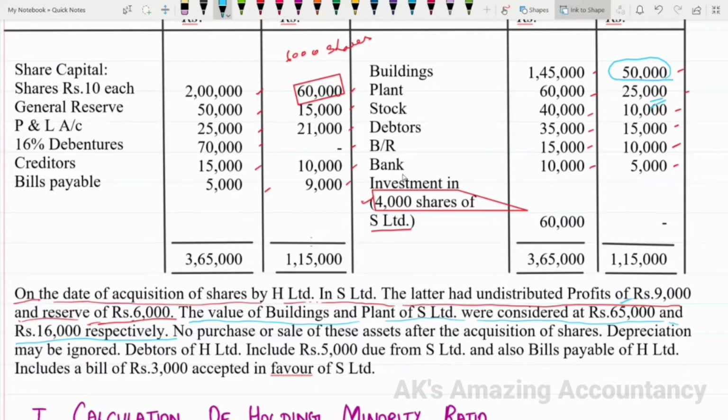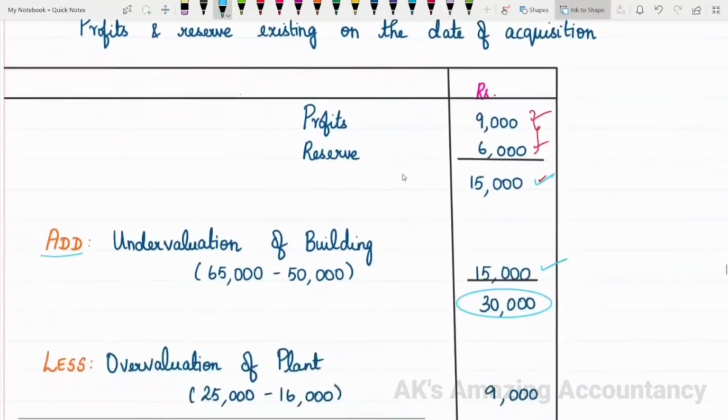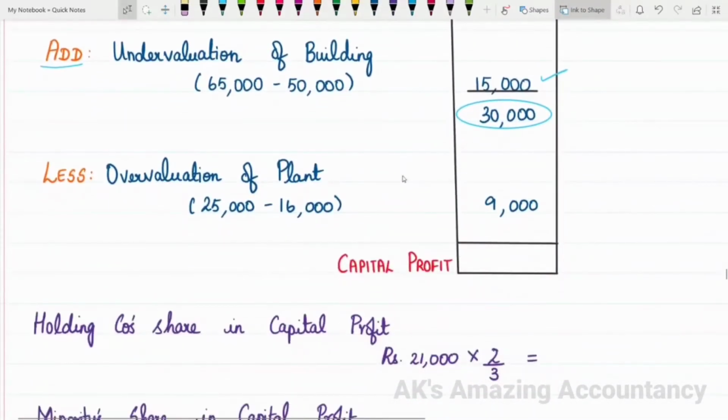As per the problem, the value of plant is 25,000, but its actual value is 16,000 only. So what are we supposed to do? Here we have overvaluation of plant. To bring it back to its original amount of 16,000, we will have to deduct 9,000. How did you get this 9,000? It's the difference between 25,000 and 16,000. So 9,000 represents overvaluation of plant, which has to get deducted from 30,000.